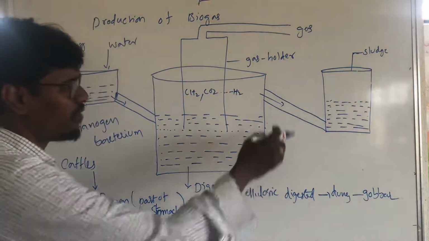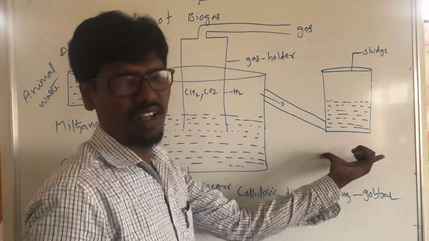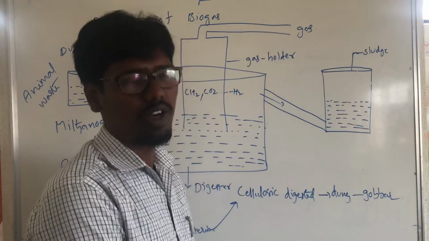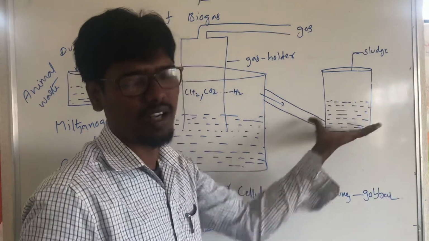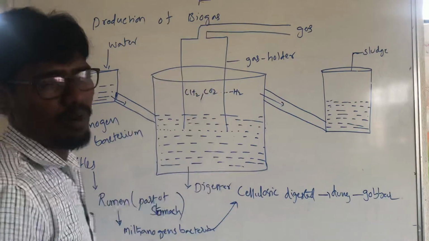Then finally the waste products will go to another tank. This is called sludge. That is used as biofertilizer. It is used for organic farming. So this is the production of biogas.